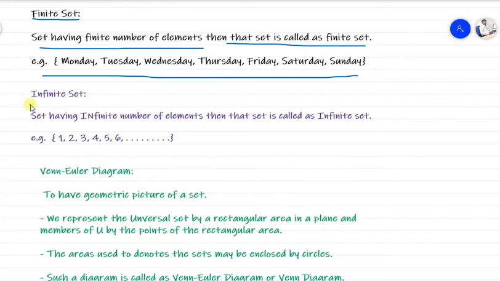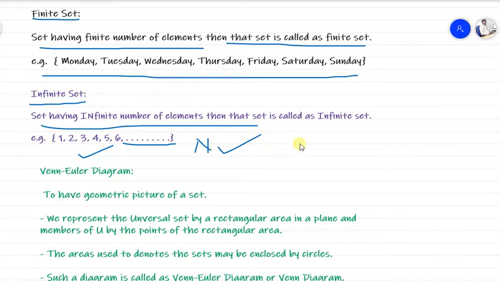Here we have another concept, the infinite set. A set having an infinite number of elements is called an infinite set. Here you see 1, 2, 3, 4, all natural numbers, and it goes on increasing, right? So this set becomes an infinite set. I'll give another example of an infinite set: the set of all real numbers R. Another example is the set Z, which is the set of all integers, right? There are n number of elements in that set, and that set is called an infinite set. You're getting my point? So this is all about finite sets and infinite sets.